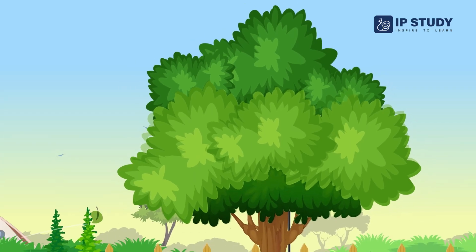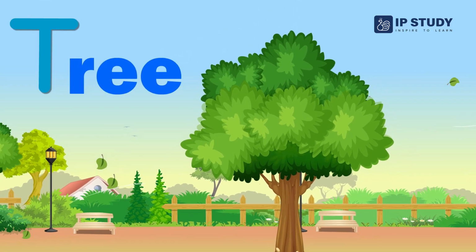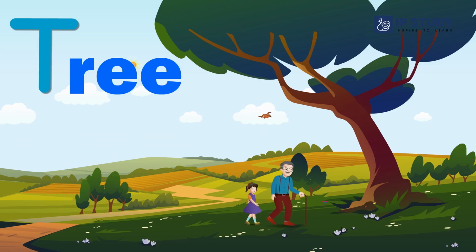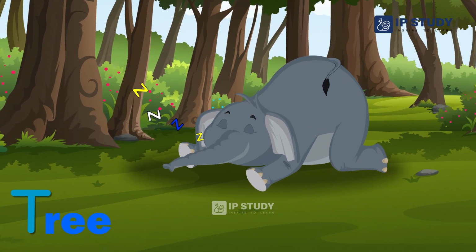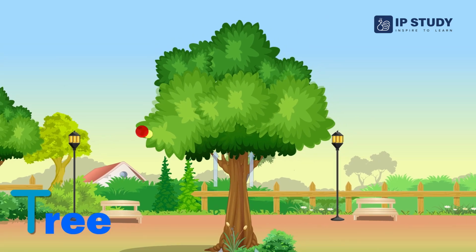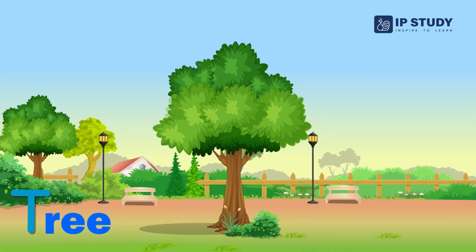T for tree. Trees are living beings, just like people and animals. They give oxygen and take away carbon dioxide.